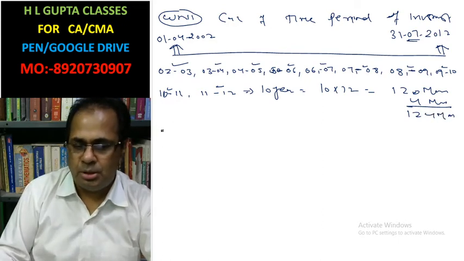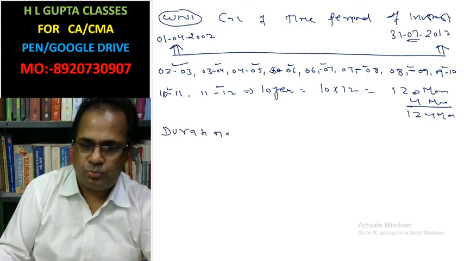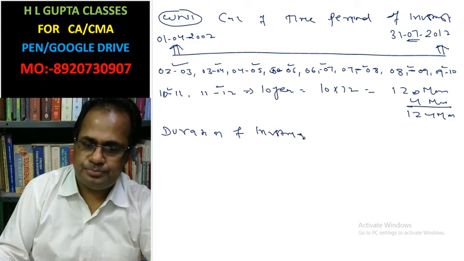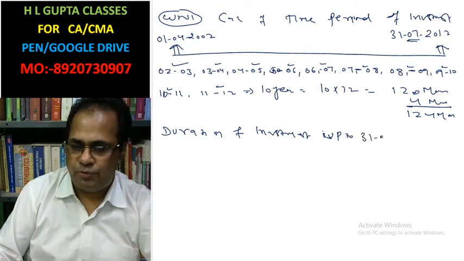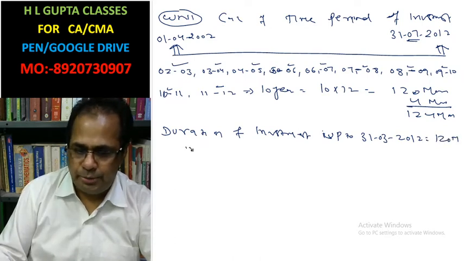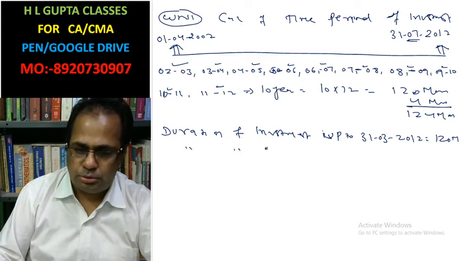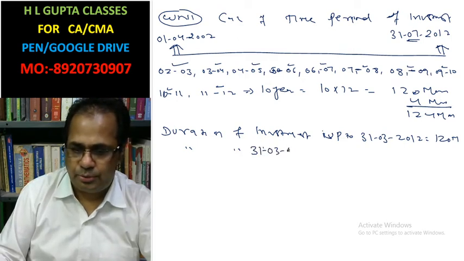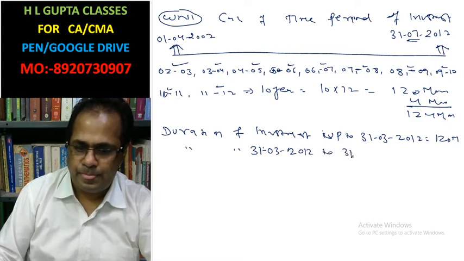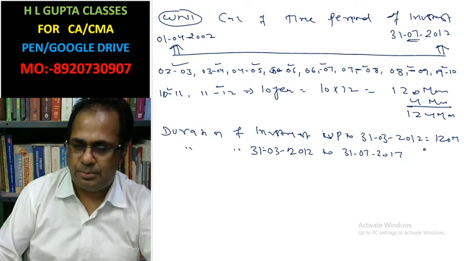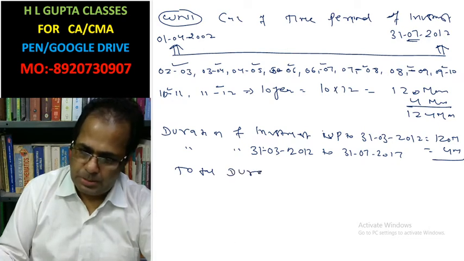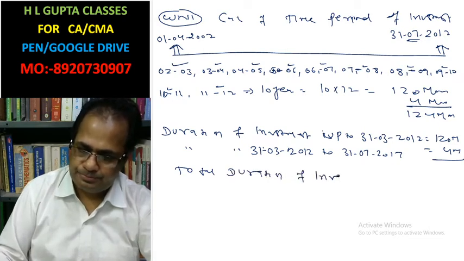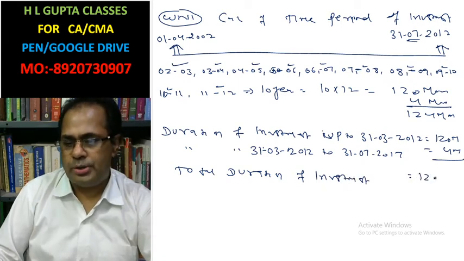It means the duration of investment is up to 31st March 2012, 120 months, and from 31st March 2012 to 31st July 2012, that equals 4 months.